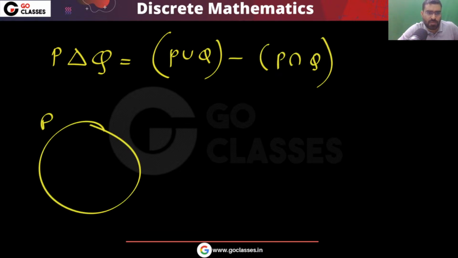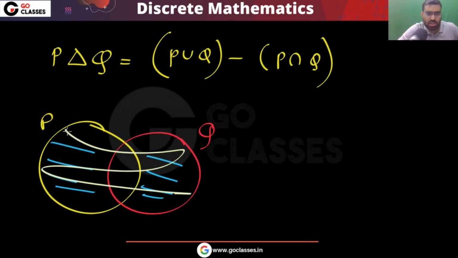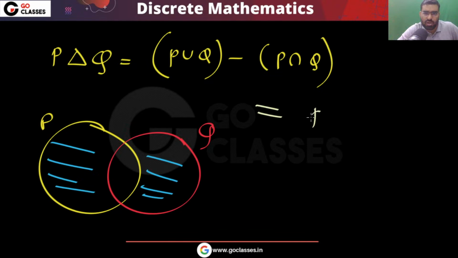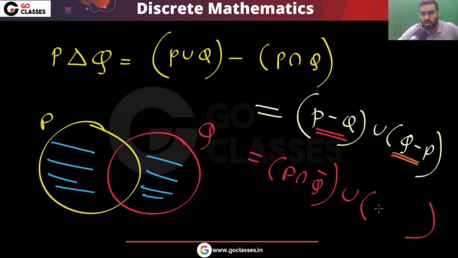If this is your P and this is your Q, then you can easily see this area and this area, that is your P symmetric difference Q. You can also say P minus Q union Q minus P, or P intersection Q bar union Q intersection P bar.